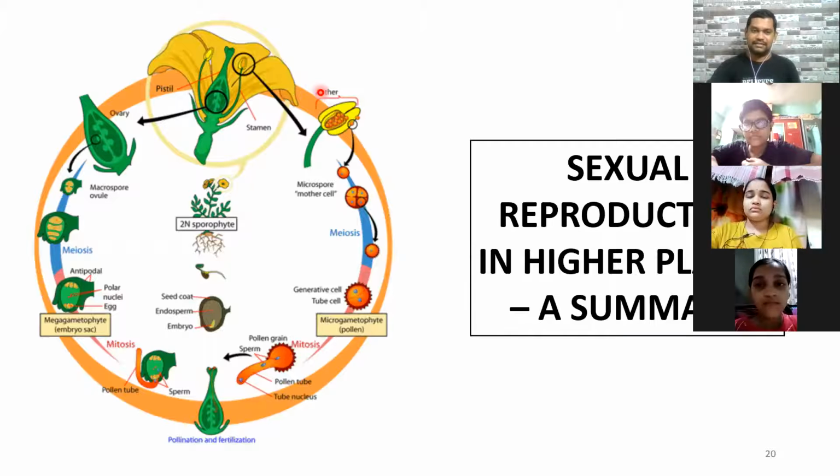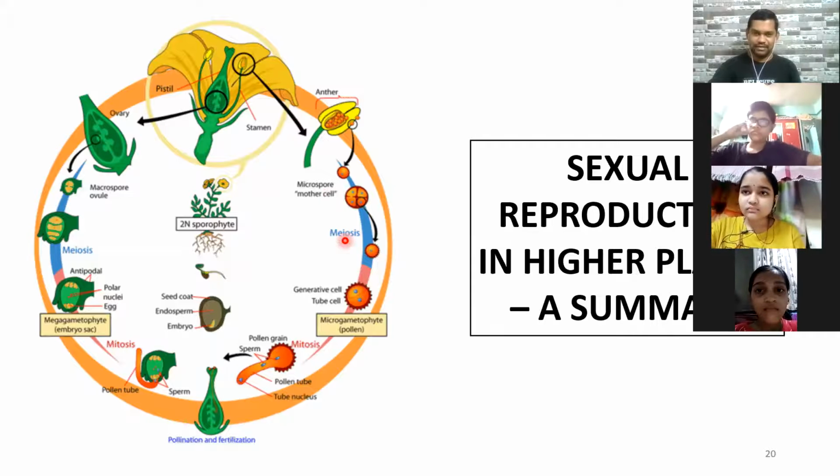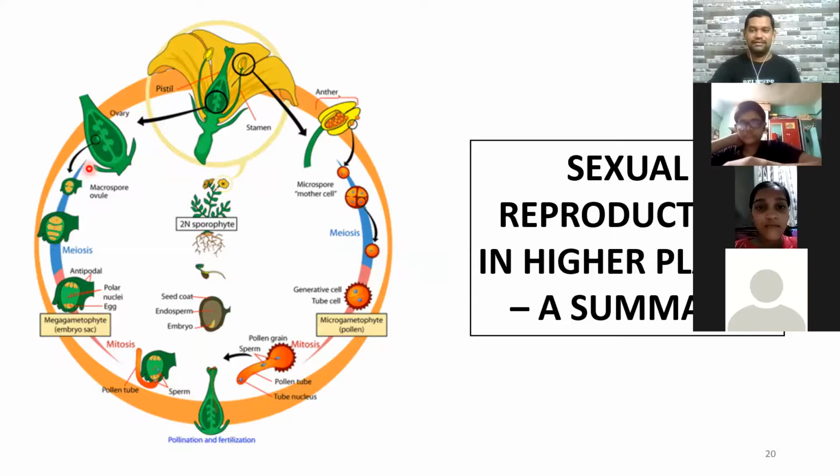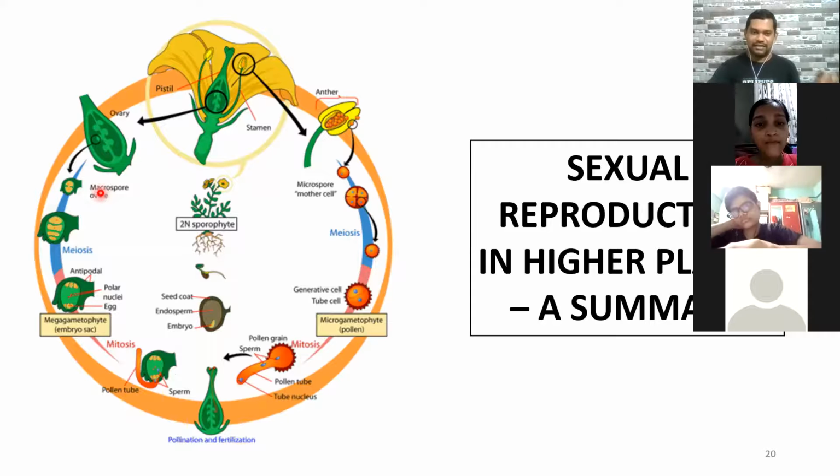Okay, you can see the entire summary in this flowchart. There is a plant having flowers on it. उसके अंदर respective reproductive organs are there. So there are anthers producing the pollen grains. Correct. Then there is the gynoecium having a carpel producing the egg cell, the ovules which contain the egg cell. Okay. Then what is happening? There is fertilization which is taking place. पहले pollination होगा. Okay, pollen grain will germinate on the stigma.